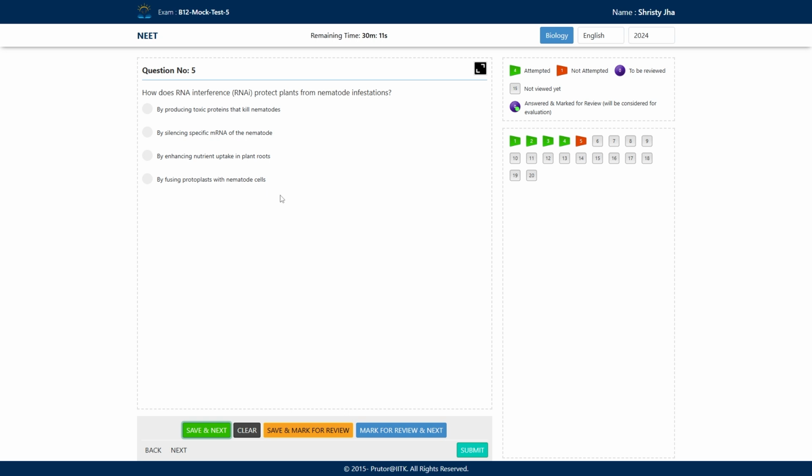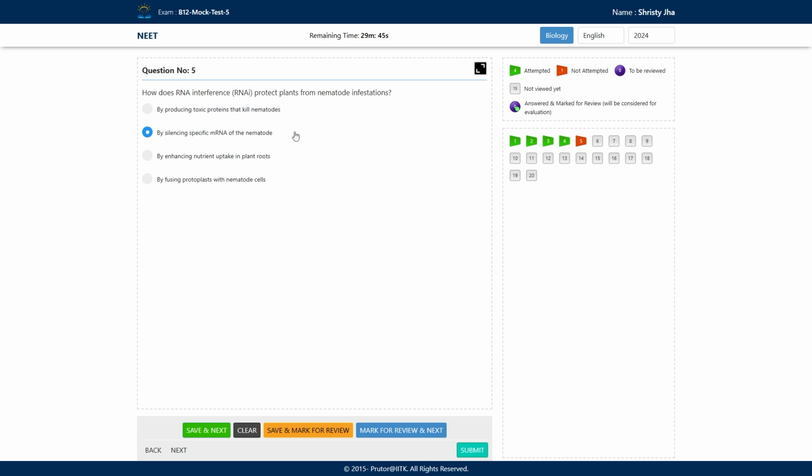The answer is number second, silencing the specific mRNA of the nematode. That is what RNA interference does.